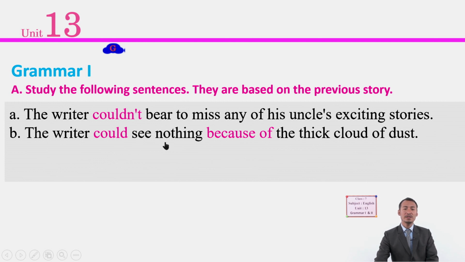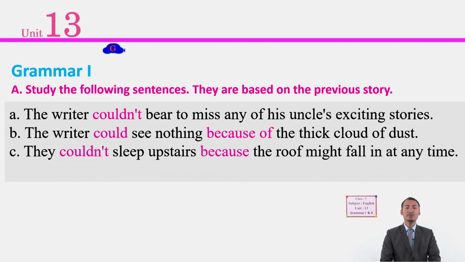For example, there was an accident, and there was the crash, and all around there was a thick cloud of dust. So that made the visibility less, or unable to see.